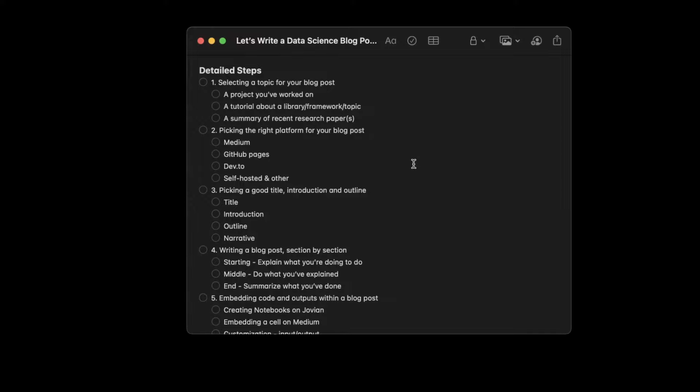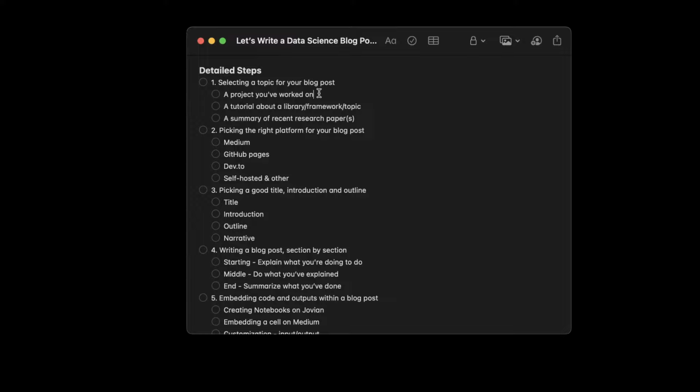The first or the best kind of blog post is a project that you have worked on, something unique, something interesting. So if you have taken some large real world data set online, and you can find these on places like Kaggle datasets or Google datasets or the UCI machine learning repository. So there are many great sources of datasets online.